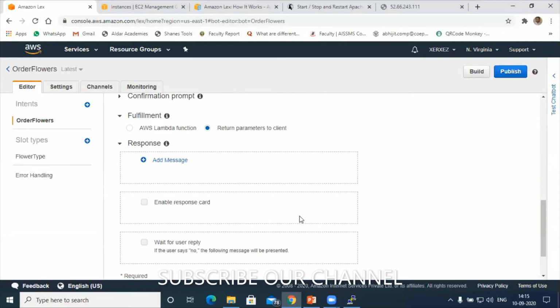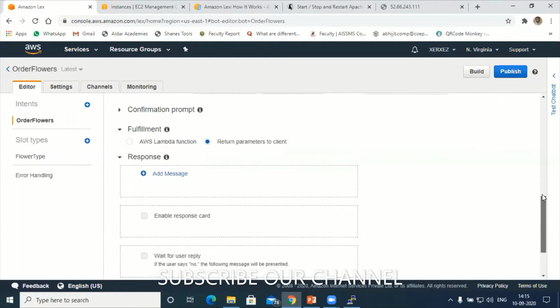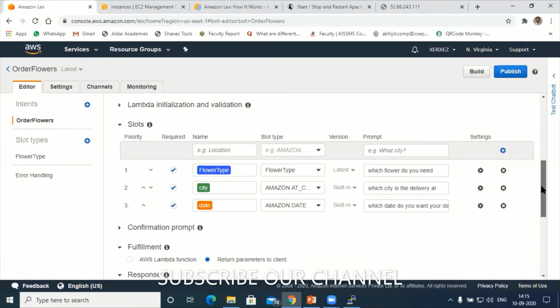Let us imagine that someone has booked the flower. Now I need to respond to them, right? A thank you message or some other message I have to send. But before the response, there is another option after slot. I forgot this. After slot, there is an option here called confirmation prompt.